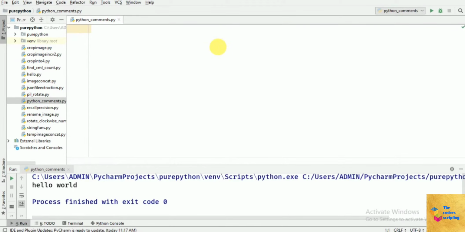So I will be using the triple quotes. I will be writing the multi-line comment in this. So let's keep it simple. Let's write: this is multi-line comment.